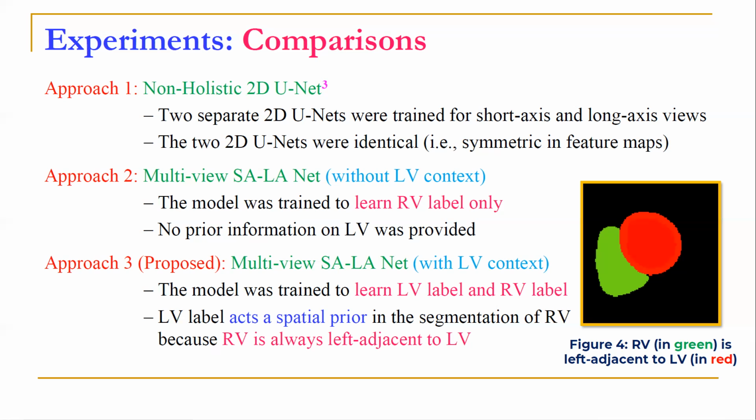The model was trained to learn the left ventricle label and the right ventricle label. The left ventricle label acts as a spatial prior for RV segmentation, as the right ventricle is always left adjacent to the left ventricle, as depicted in this figure.